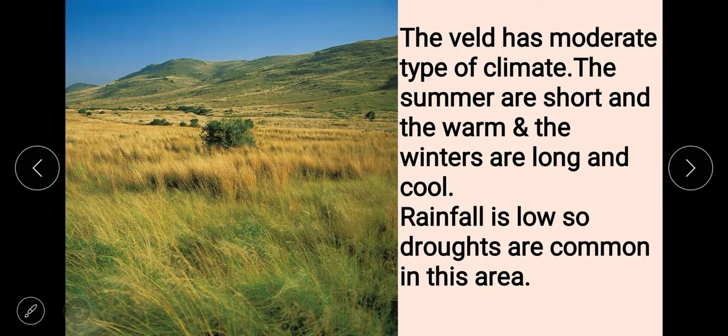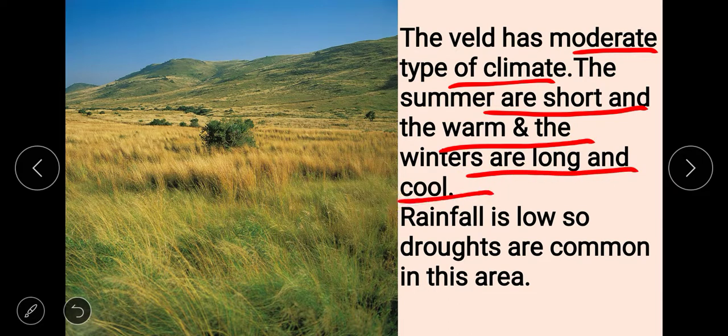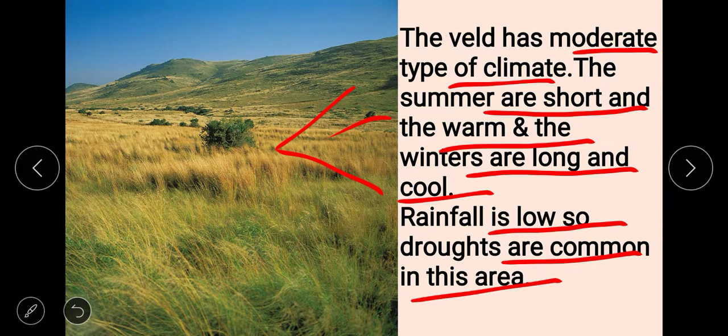Now, the climate of the Veld is a moderate type of climate. The summers are short and warm, and the winters are long and cool. Rainfall is very low, so droughts are very common in such areas. Due to the dry climatic conditions, trees do not grow in this area, and that is why grasses are the dominant vegetation of the Veld.